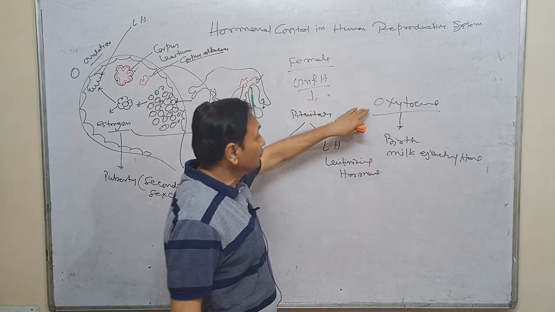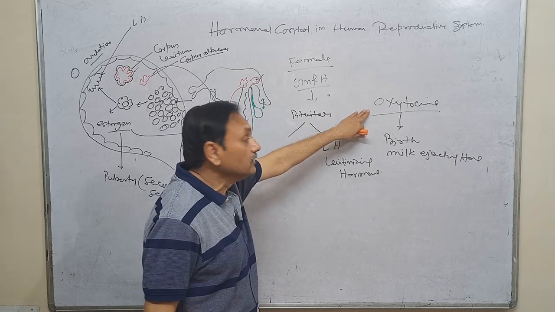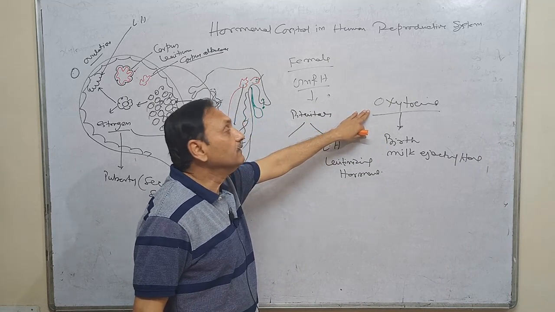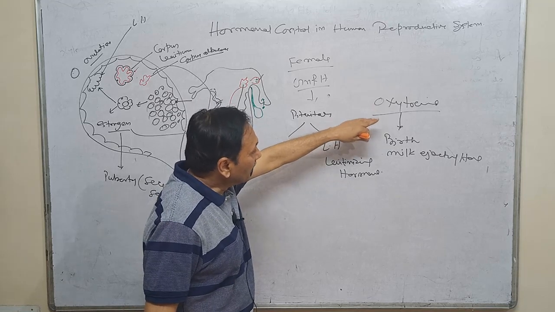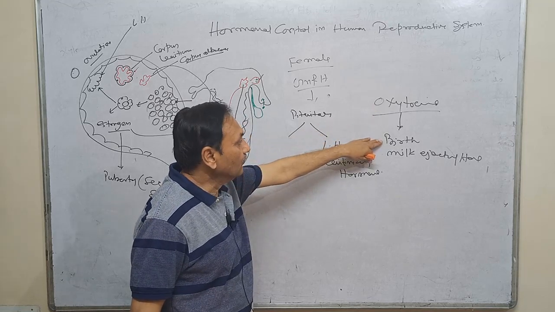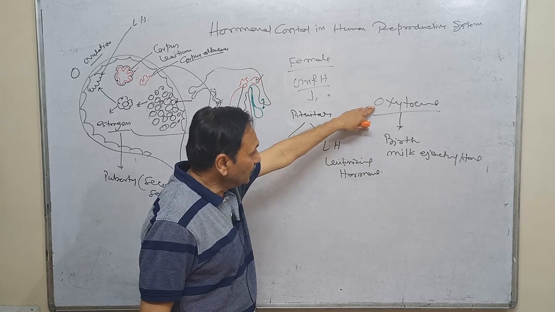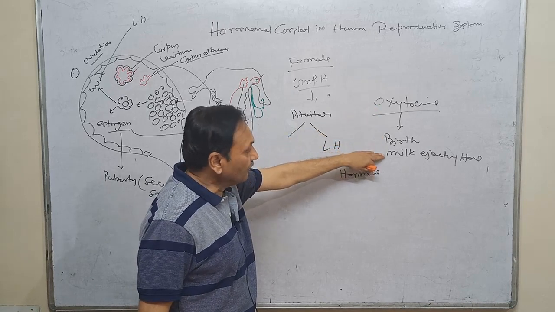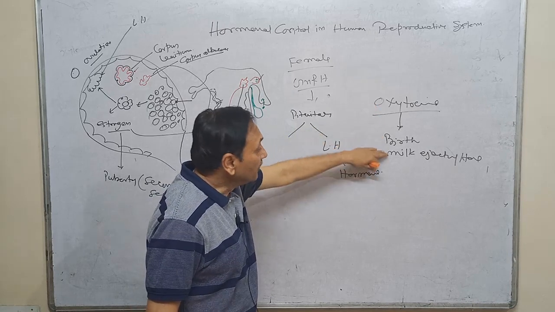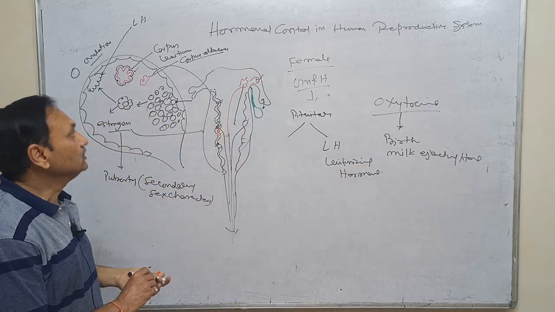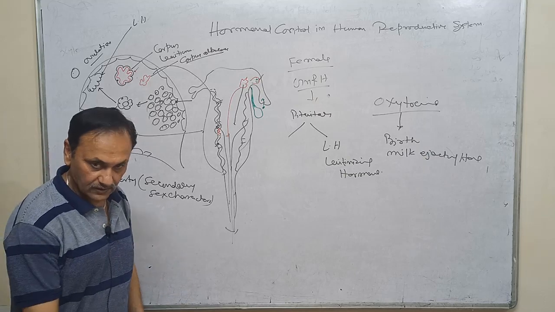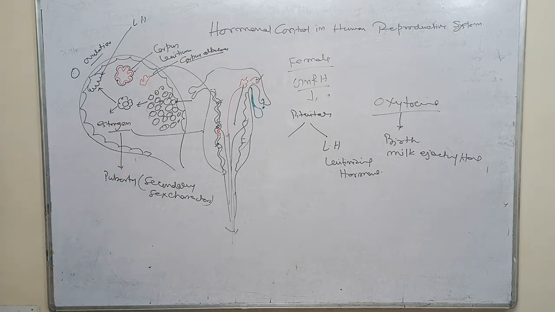So this hormone is functional, but not in all females, only the female who becomes pregnant, and at the time of birth of the baby, and at the time of milk ejection, it is functional, but the formation of milk is totally dependent upon prolactin. That is all about the hormonal control.